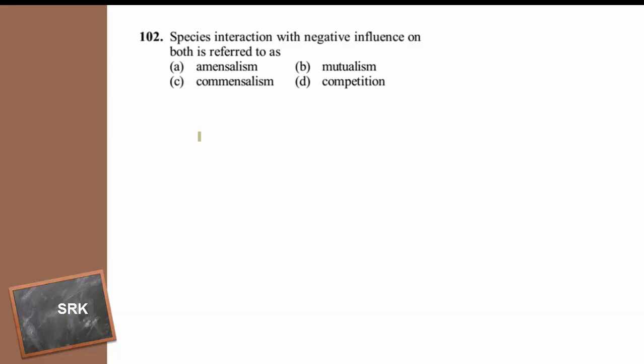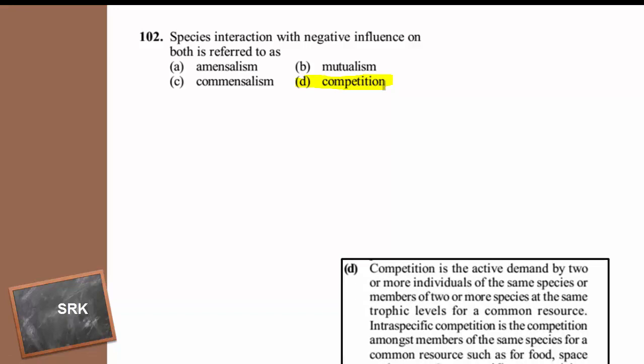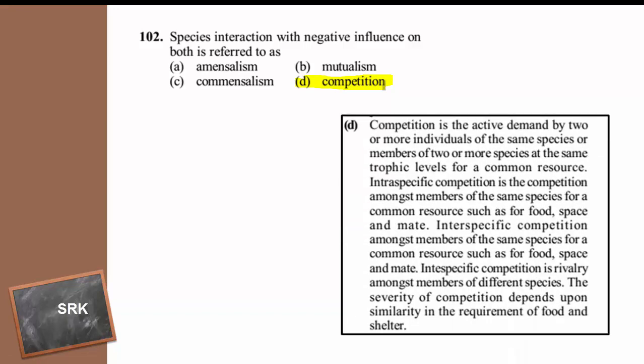And only one interaction where both of the interacting species may get the negative effect, it is competition. Because in competition, two equally competent species are interacting, so that one is competitively superior and another is competitively inferior, and during this kind of interaction, competitively inferior one may be eliminated.